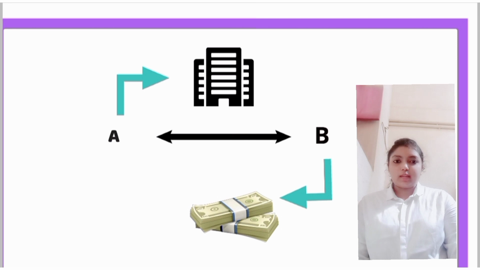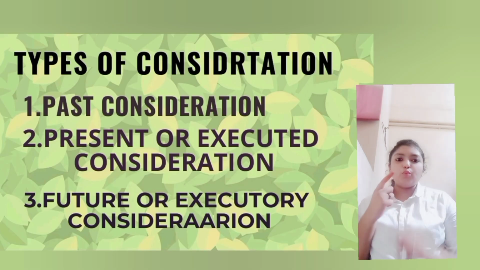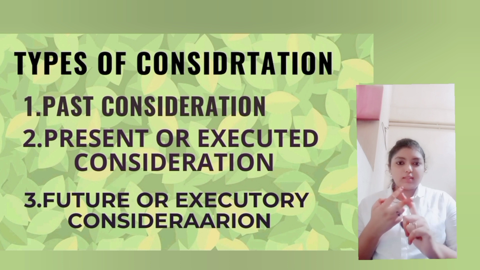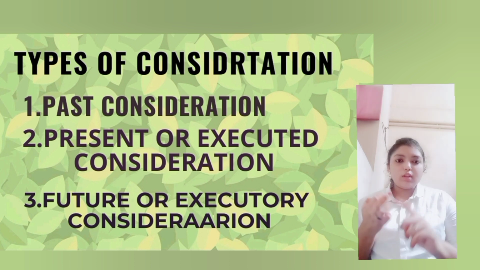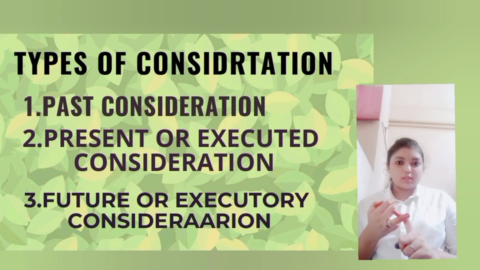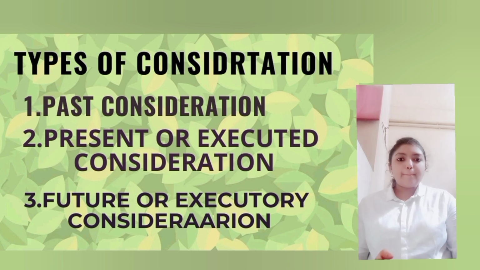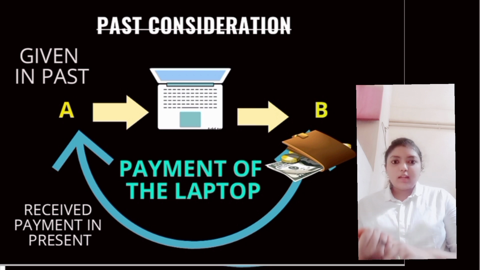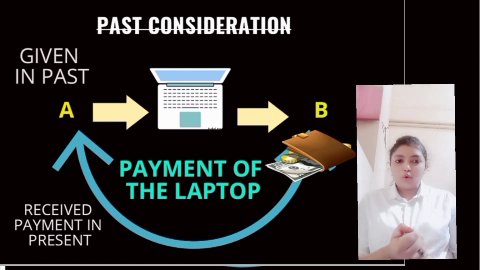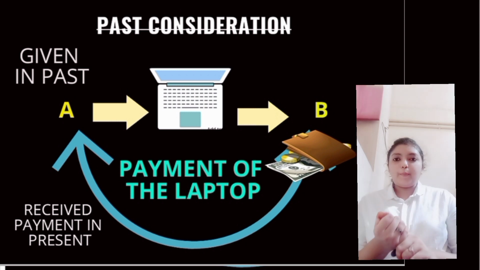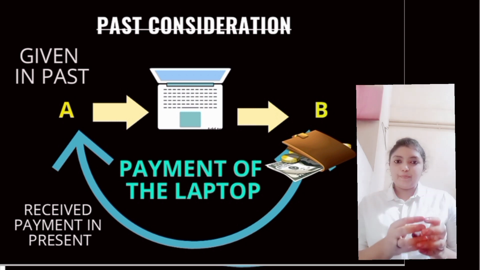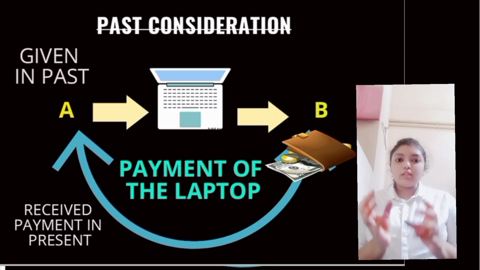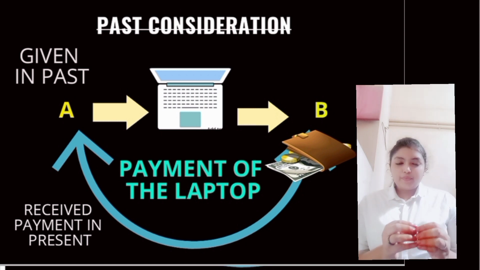Now, let us see what the types of consideration are. There are three types of consideration. One is past consideration, second is present or executed consideration, third is future or executory consideration. First, let's see what past consideration is. Past consideration is where the act is done in the past and for that act the amount is paid in the present. For example, if a person buys a laptop from another person, and some days after, the consideration is given in return, then it is said to be a past consideration.